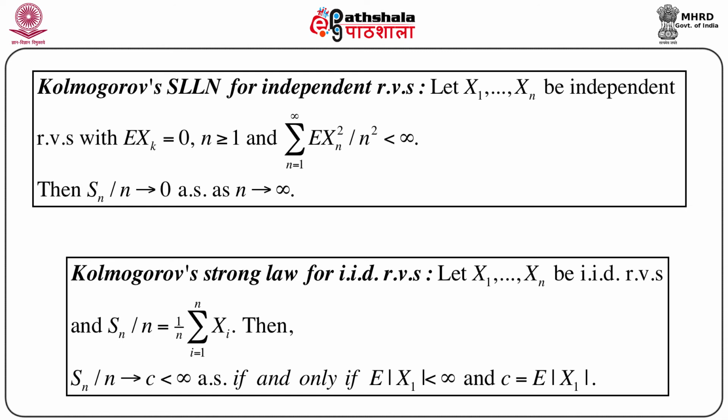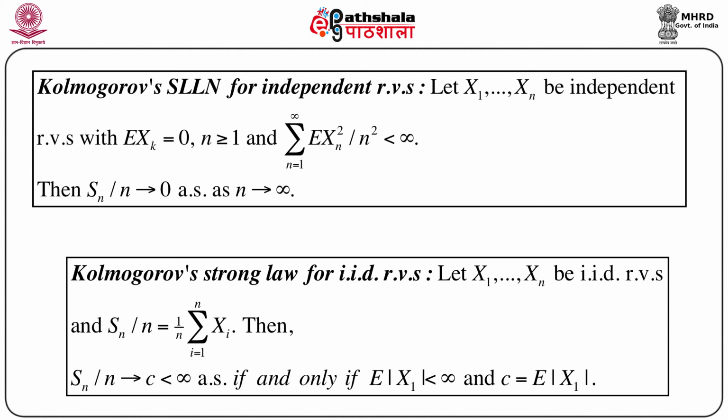One is Kolmogorov's strong law of large numbers for independent random variables, which states that if x1, x2, ..., xn are independent random variables with expectation of xk equal to 0 for k greater than or equal to 1, and summation n equals 1 to infinity of expectation of xn square by n square is less than infinity. So this is an important condition. Then Kolmogorov's SLLN claims that Sn by n goes to 0 almost surely as n goes to infinity.